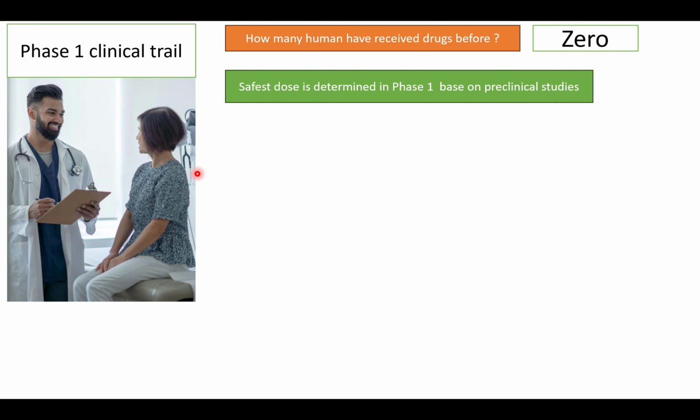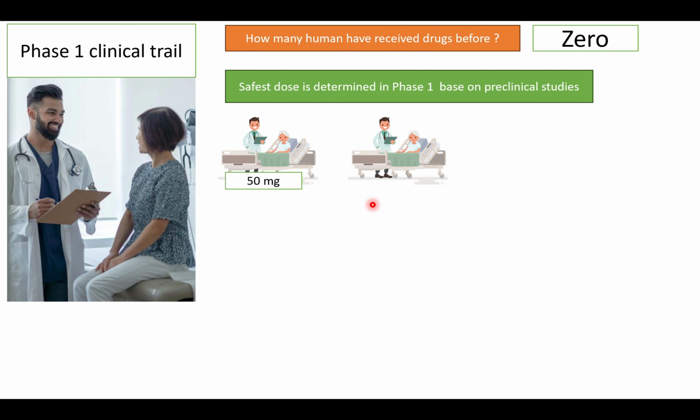Essentially, we invite our healthy volunteers and give them the lowest dose in the spectrum. Let's take the example of 50 mg, and then conduct extensive testing. We'll test hematology, we'll check RBC, we'll check WBC, we'll do a kidney function test, liver function test, ultrasound, CT scan, everything. If no issues arise, we send that person home. Next, again we invite another healthy volunteer and give a higher dose, for example 100 mg, and repeat all the tests. If there are no problems, we move to the next volunteer, increasing the dose further.